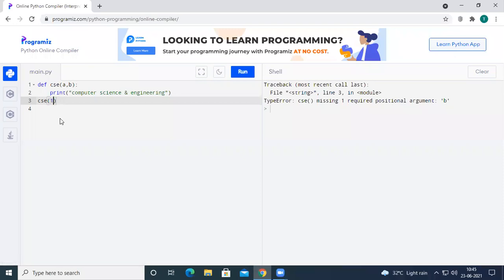Let us see what will happen if you don't pass any parameter here. If you run the code, you can see here, CSC is missing two values. What are the two values? CSC is missing A and B. Couple of values it is missing. I think it is clear.